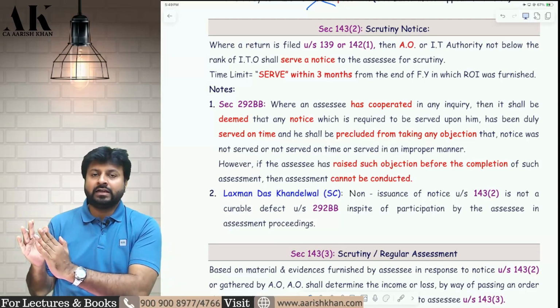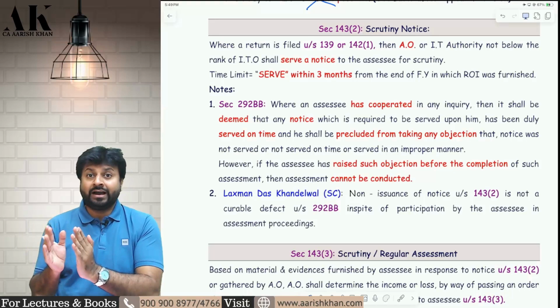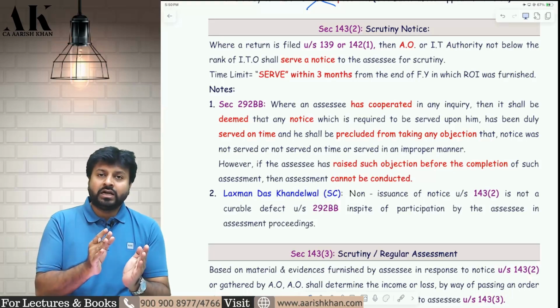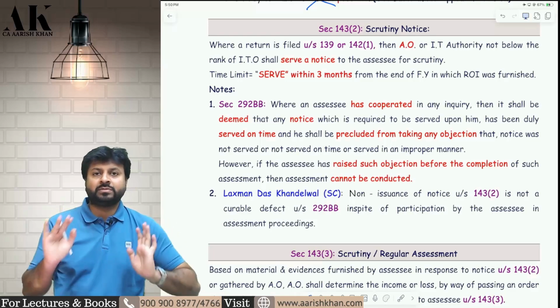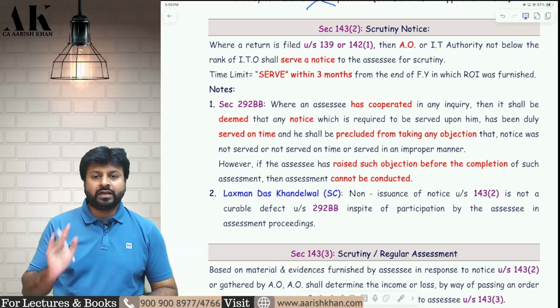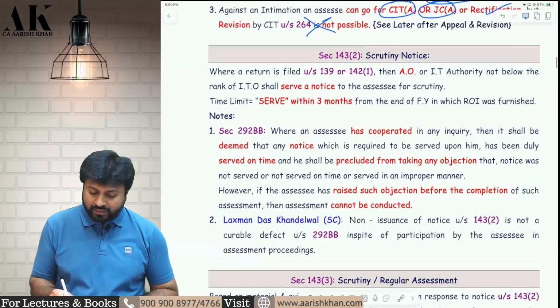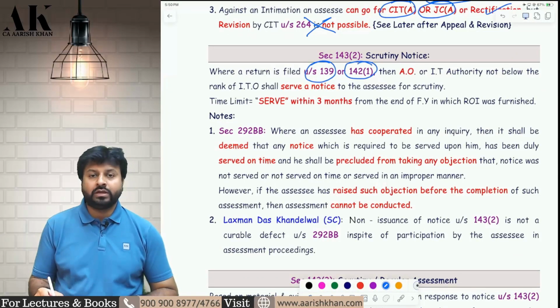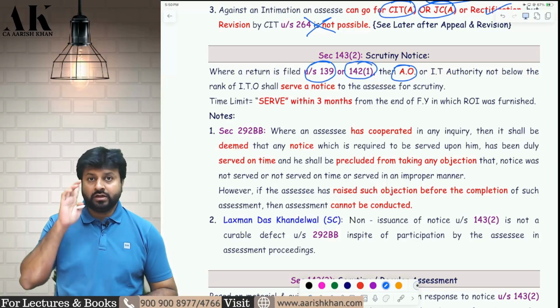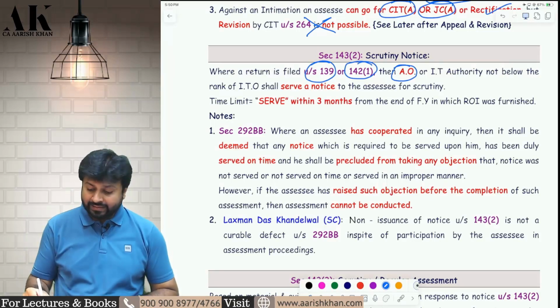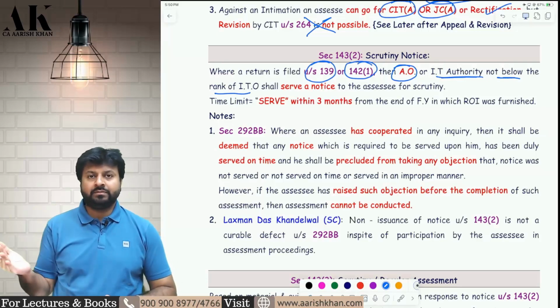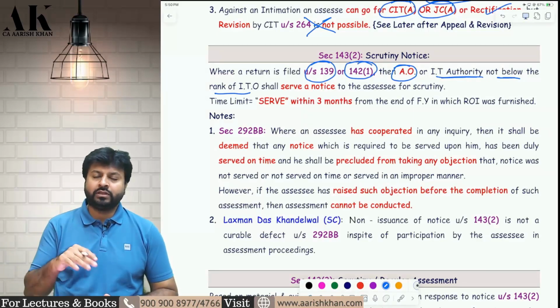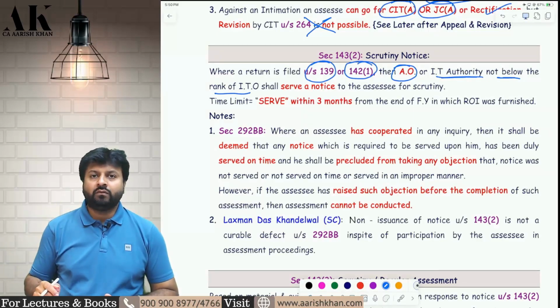First you file a return under 139 or 142(1). After that the AO will send you a notice under 143(2), a scrutiny notice. After that only your assessment will be started. So all three are connected to each other. Therefore, where you file a return under 139(1) or under 142(1), the AO has the power to send you notice under 143(2), and even certain income tax authorities not below the rank of ITO can also send you a scrutiny notice. What is the scrutiny notice?